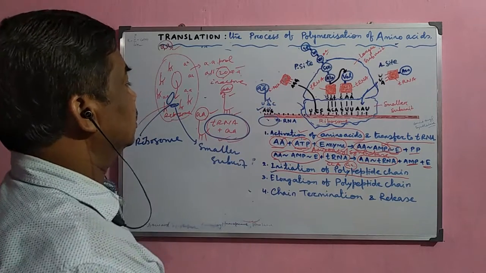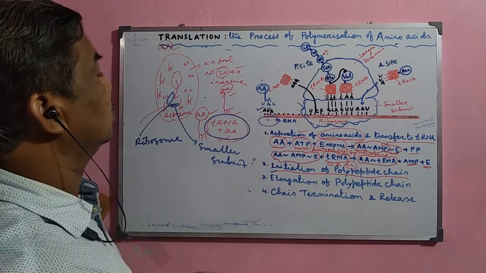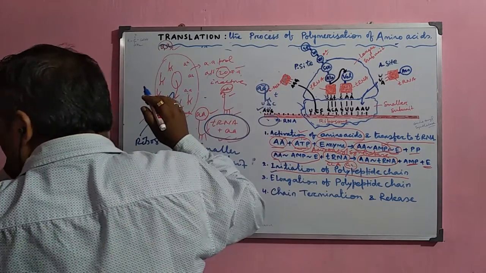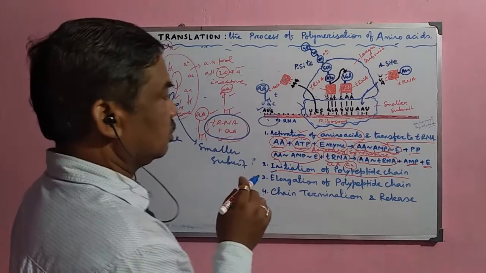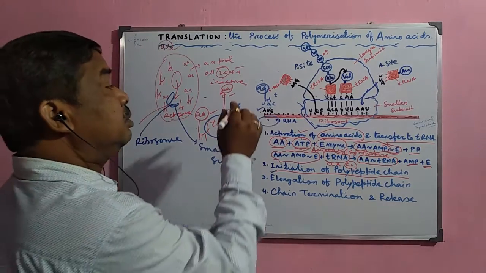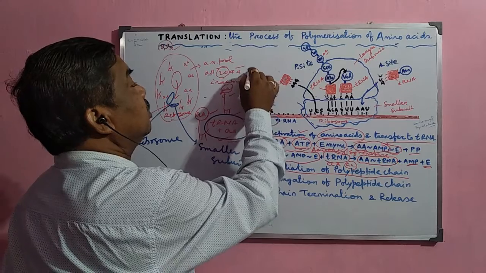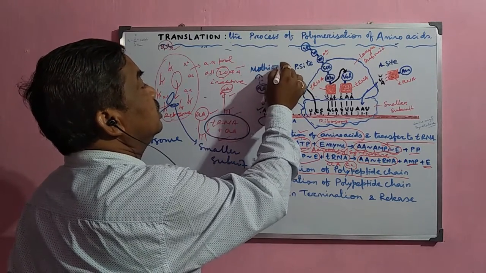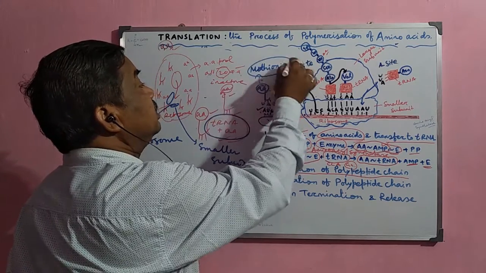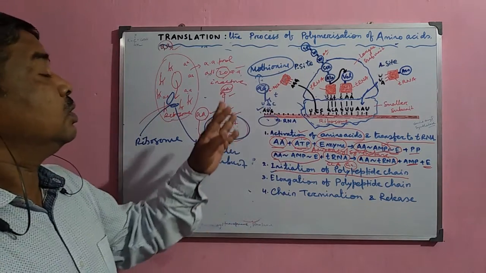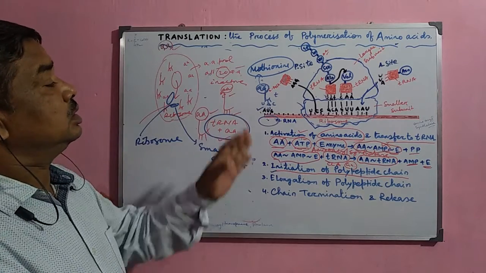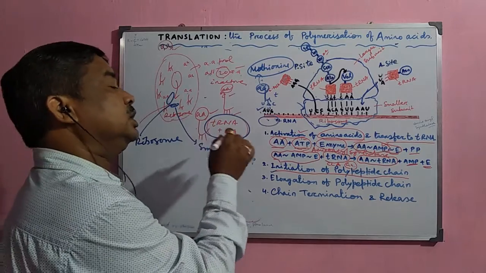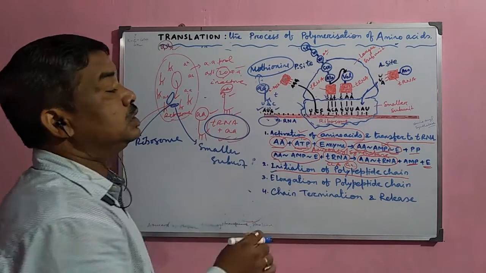So that UAC anticodon tRNA contains the specific amino acid called methionine, because only this methionine amino acid can bind here. No other amino acid is there because it is UAC, and this UAC will bind to AUG only.